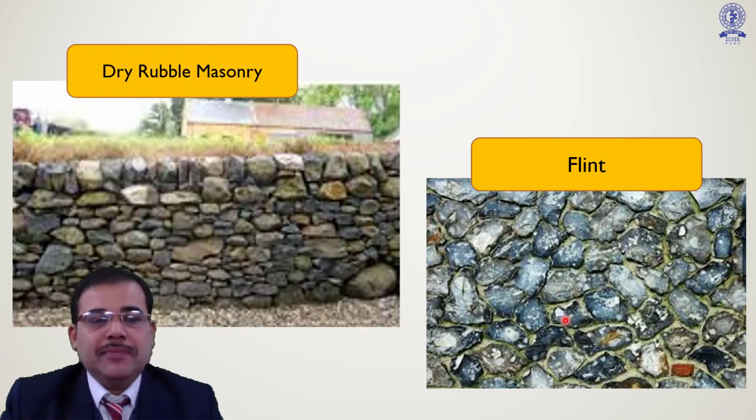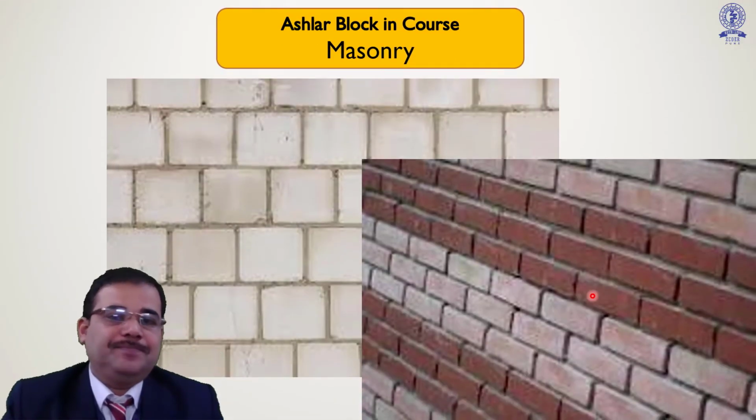The stones are just placed randomly but with compactness. They are chiseled and only placed one over each other. And in case of flint, this is a typical type of stone which has some glow, and it is flint in nature, and that is why it is termed flint.